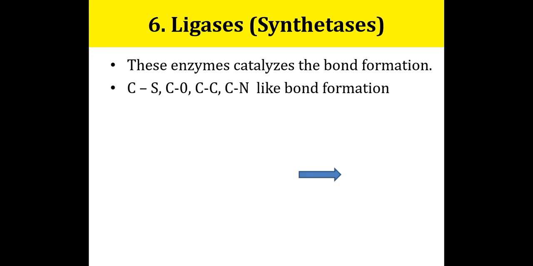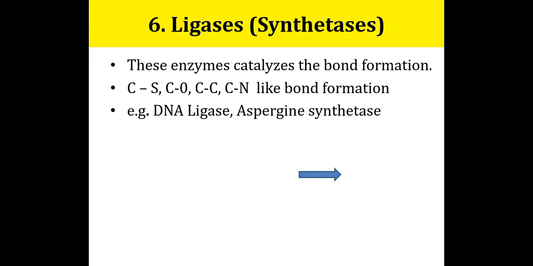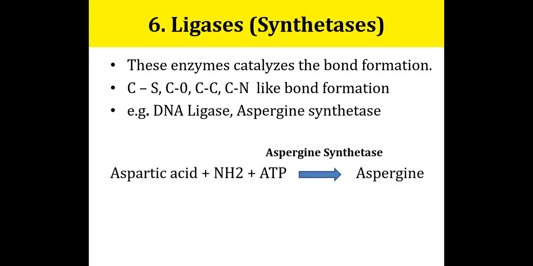So carbon sulfur, carbon oxygen, carbon carbon and carbon nitrogen bond formation is carried out by ligase enzymes. See here the example reaction: aspartic acid is converted into asparagine with the help of asparagine synthetase enzyme.